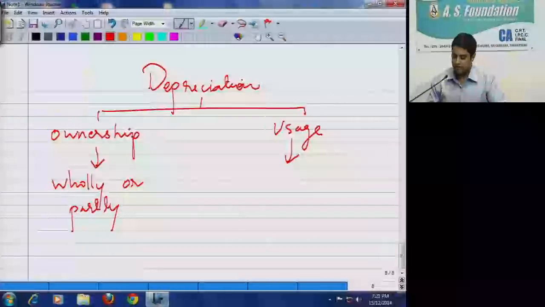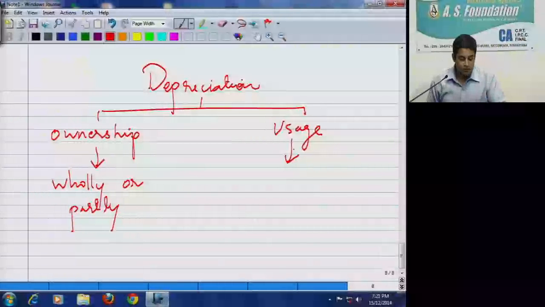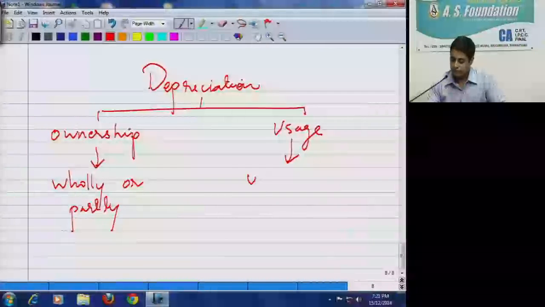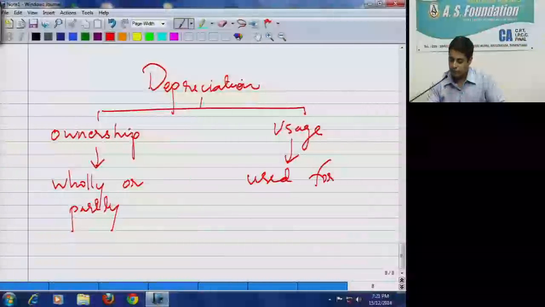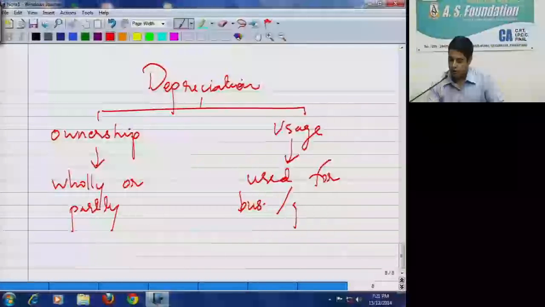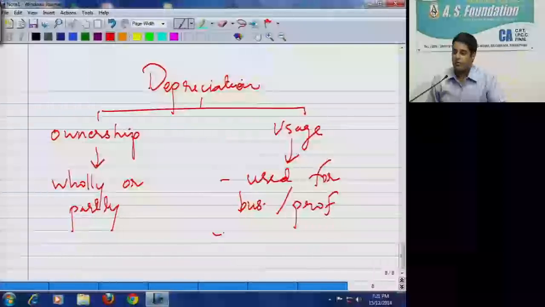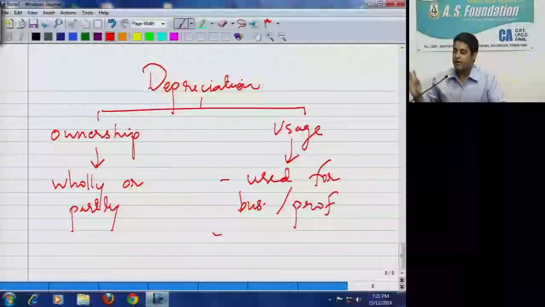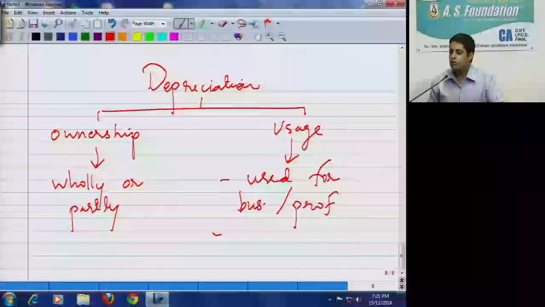And usage, it should be used for the purpose of business or profession. Now, I have purchased one plant and machinery, I have got it in the factory, but I have not used it at all because there was a strike going on. Can I get depreciation?